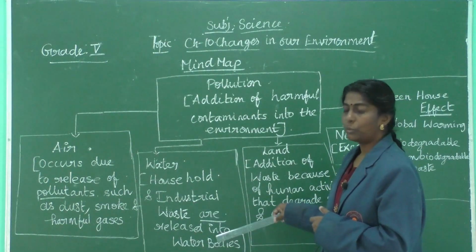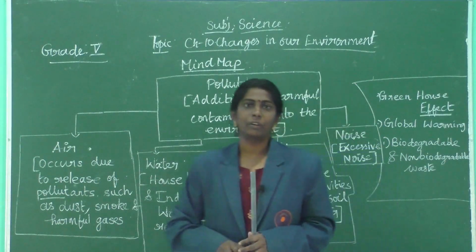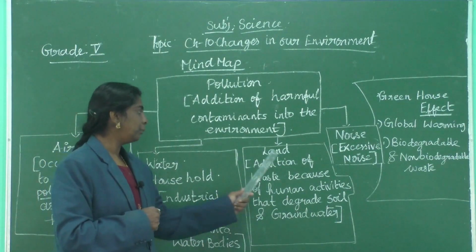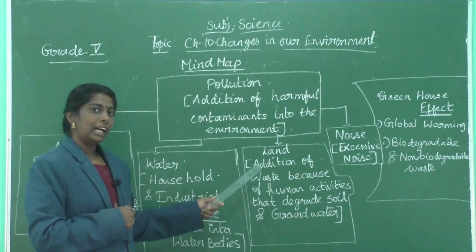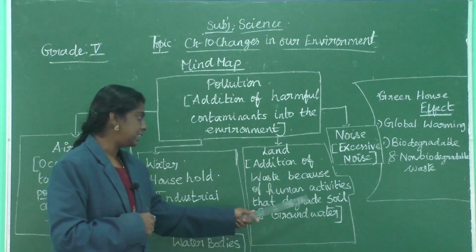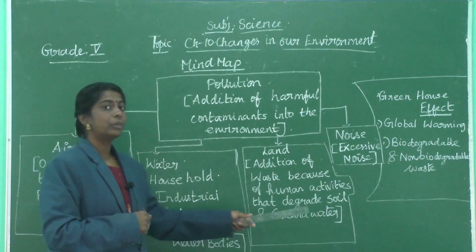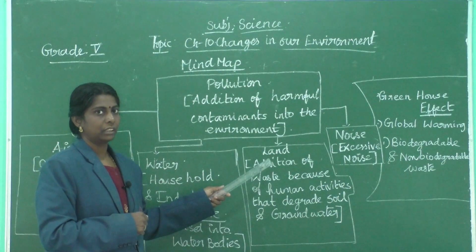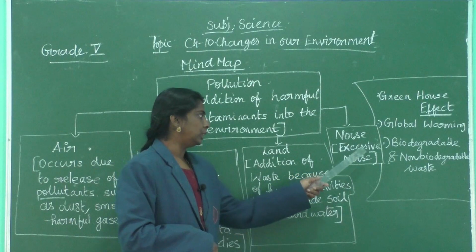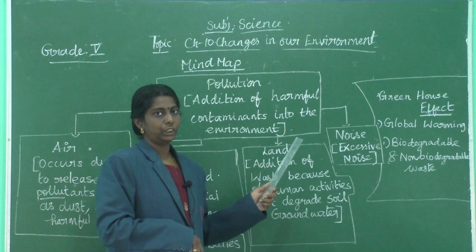Next, land pollution: the addition of waste because of human activities that degrade soil and groundwater results in land pollution. The next type, noise pollution: excessive noise results in noise pollution.